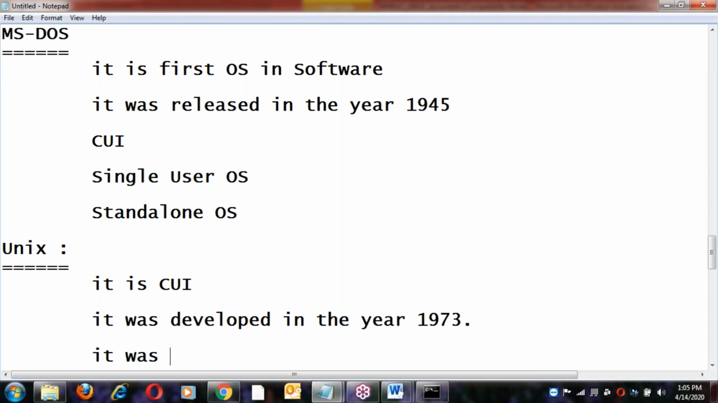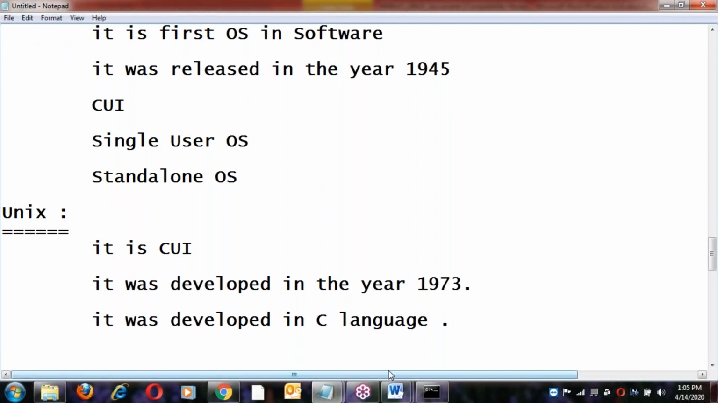Unix was developed in C language. Almost all the applications were developed in C language, so Unix was also developed in C language. Next, it is the first server OS in the market. DOS is not a server. So Unix is the first server.